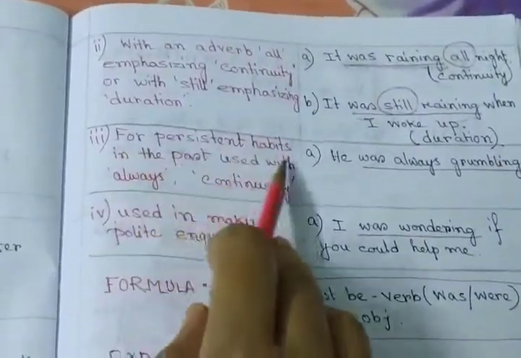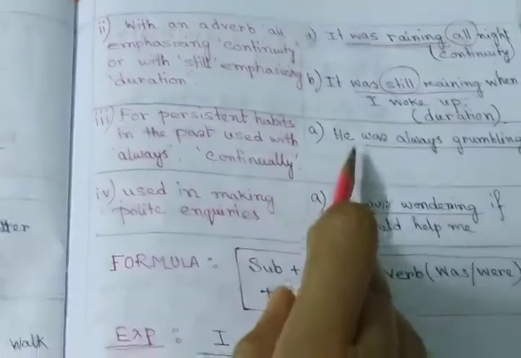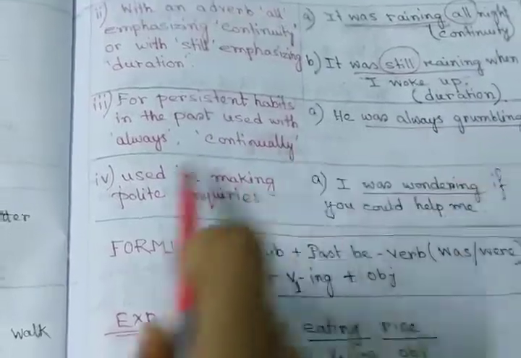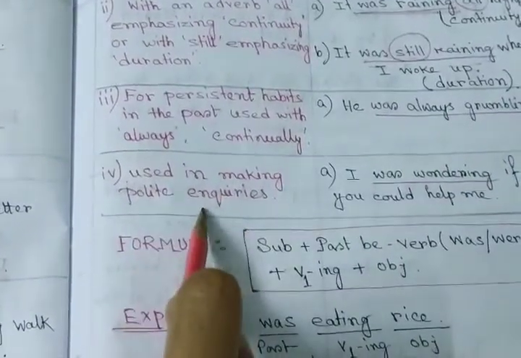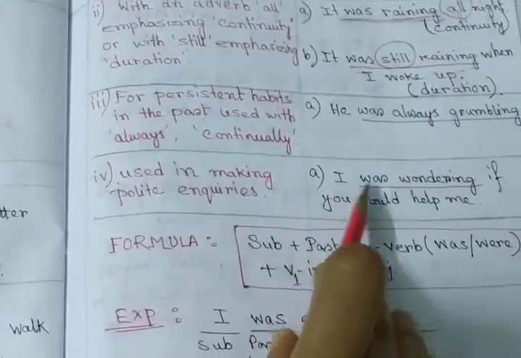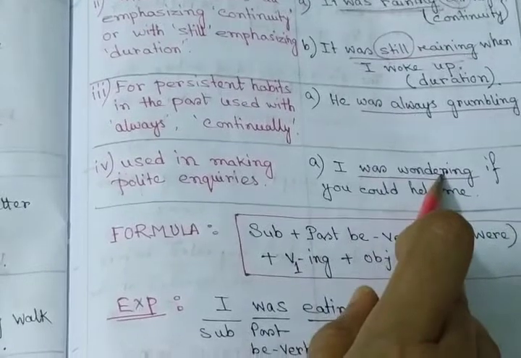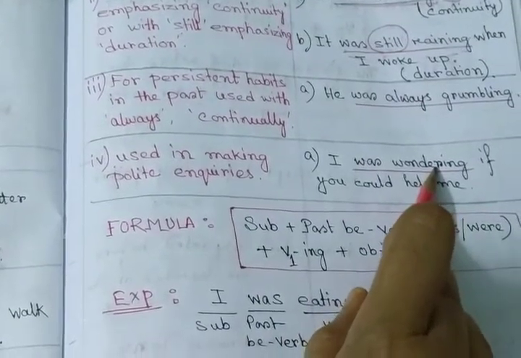For persistent habits in the past, used with always and continually: he was always grumbling. Also used in making polite inquiries. When we inquire politely, we say: I was wondering if you could help me. Was wondering is also the formula of past continuous tense.